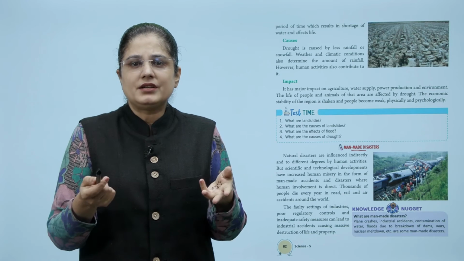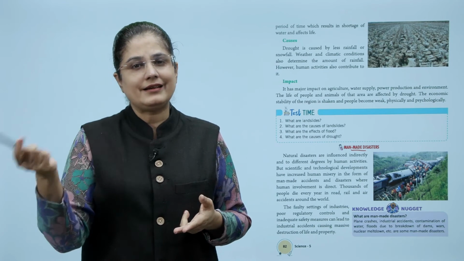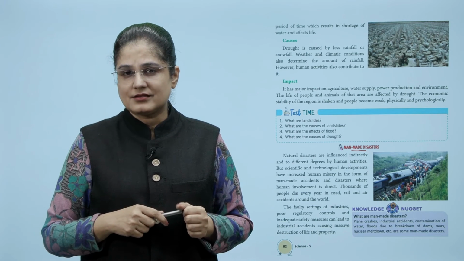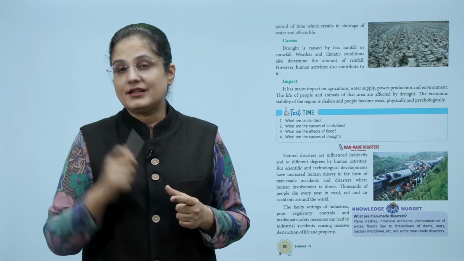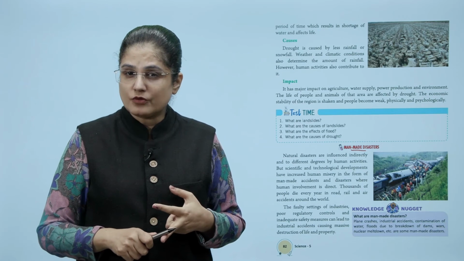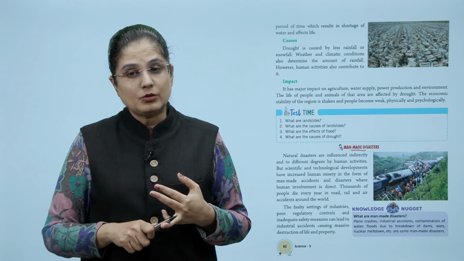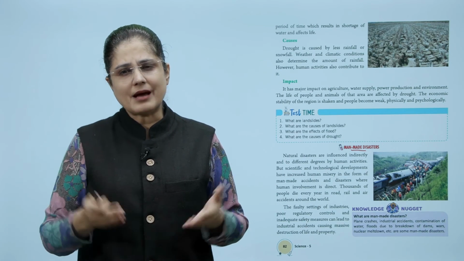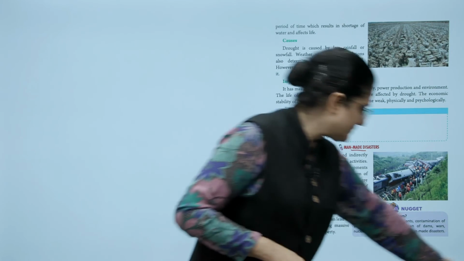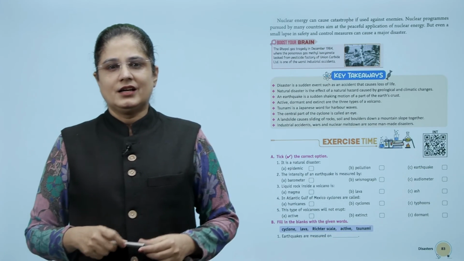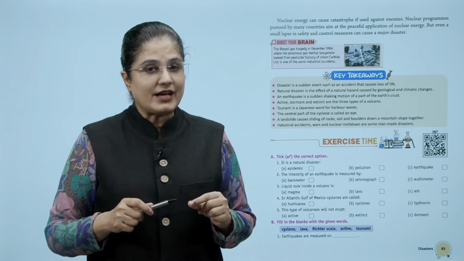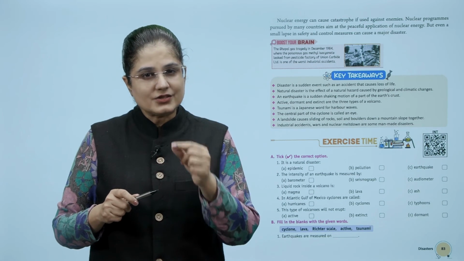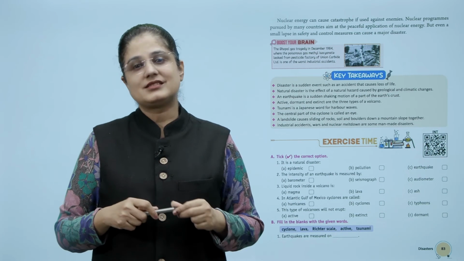Then thousands of people die every year in road, rail and air accidents throughout the world. Now, what are man-made disasters? Plane crashes, industrial accidents, contamination of water, floods due to breakdown of dams, wars, nuclear meltdowns, etc. are some man-made disasters. So, the Bhopal gas tragedy that happened in December 1984 is also an example of a man-made disaster.